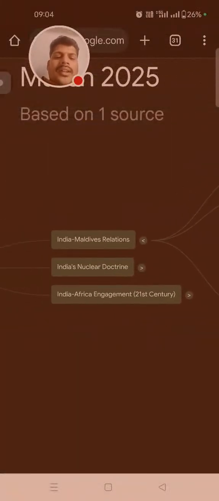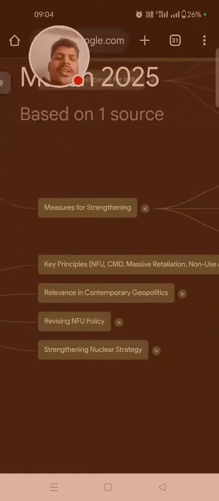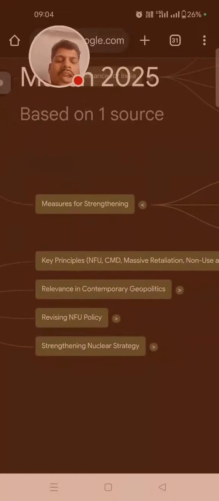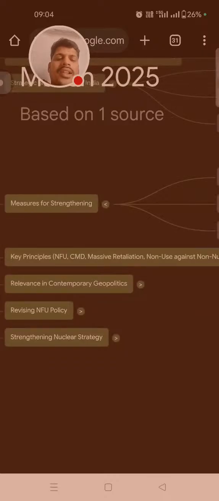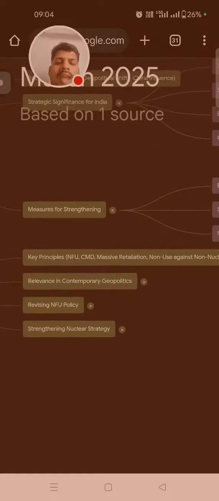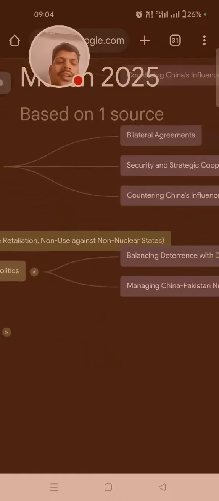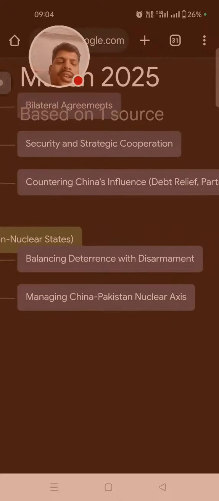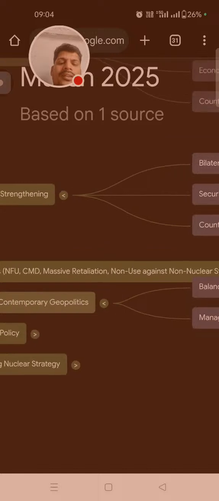Then India's nuclear doctrine. Key principles: no first use policy, civilian-military diplomacy (CMD), massive retaliation if used, non-use against non-nuclear states, and relevance in contemporary geopolitics. Balancing deterrence with disarmament, and managing the China-Pakistan nuclear axis.